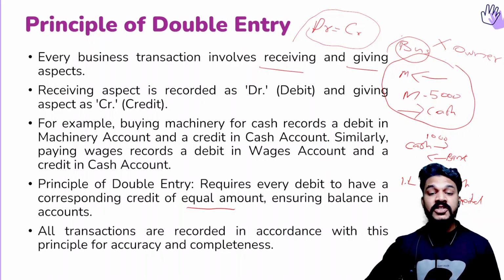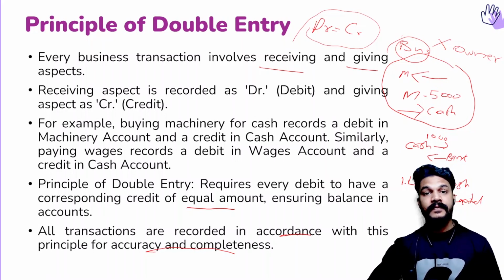And all transactions are recorded in accordance with the principle of accuracy and completeness.